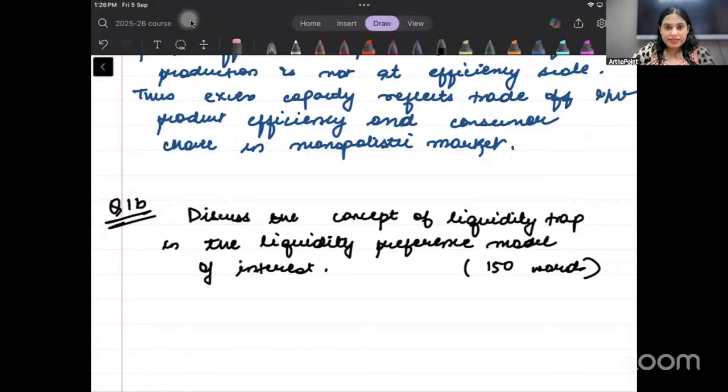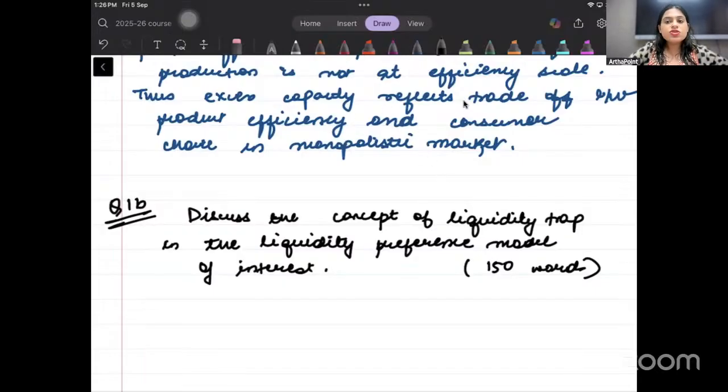Rather, I must mention that in the model given by Keynes about liquidity trap, this and this happened. So I don't waste a line just telling that Keynes gave this model. Rather, I explain in the first line itself what this model is about, but also mention that it was given by Keynes. So you do the two things simultaneously. That's the first thing I want to highlight here.